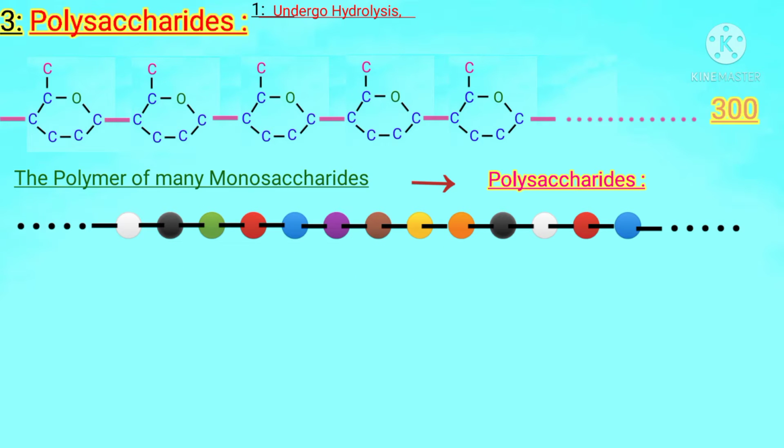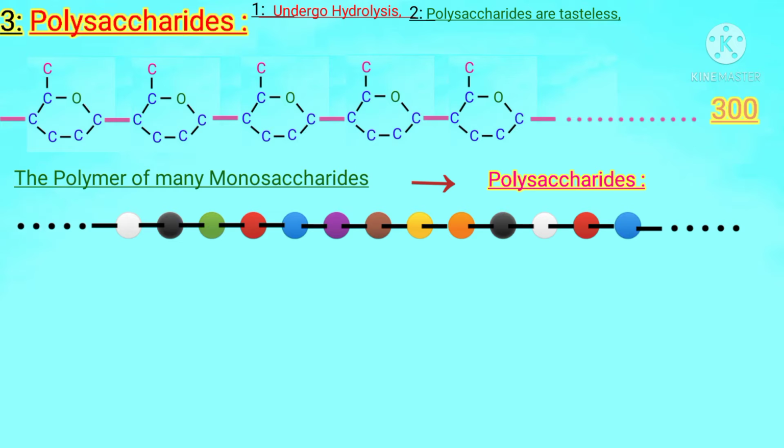Dear students, with the help of this simple diagram, we can also understand the characteristics of polysaccharides. Let's talk about the taste of polysaccharides. Students, monosaccharides are sweet in taste. Oligosaccharides are also slightly sweet, but polysaccharides are tasteless. That is the second point. For example, if we try to taste a small moist wooden piece, then we will know that polysaccharides are tasteless, not sweet.